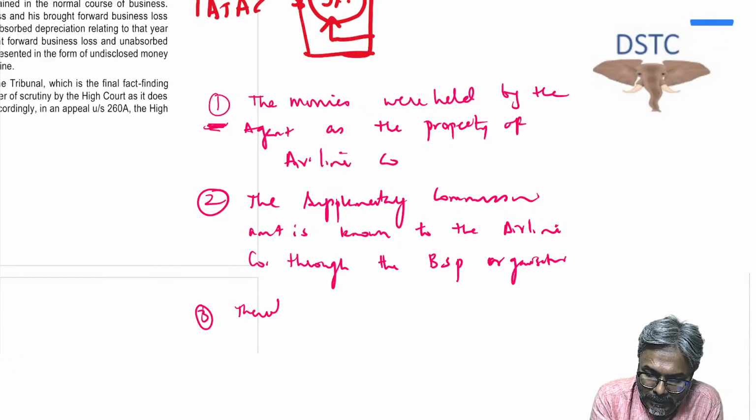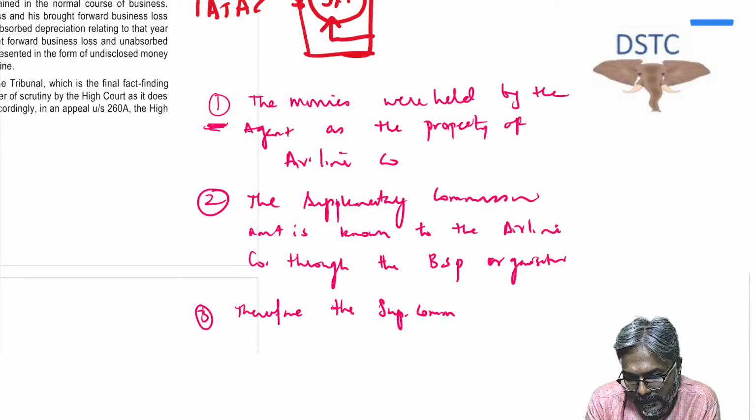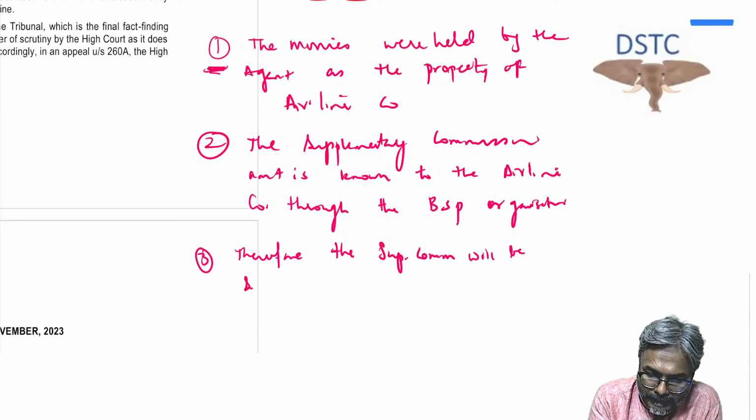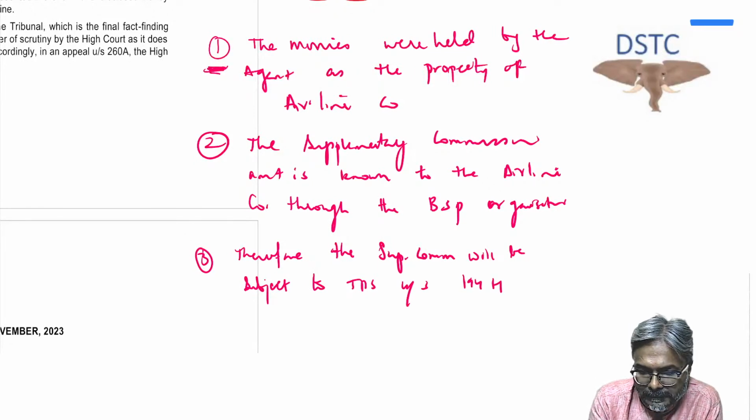Therefore, the supplementary commission will be subject to TDS under section 194H at the rate of 5%.